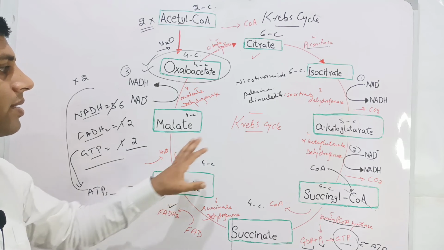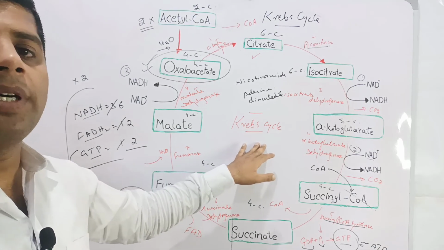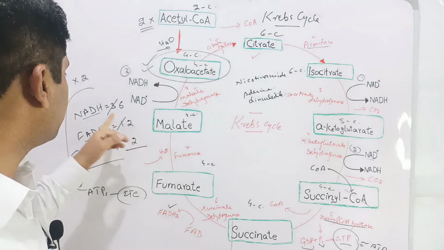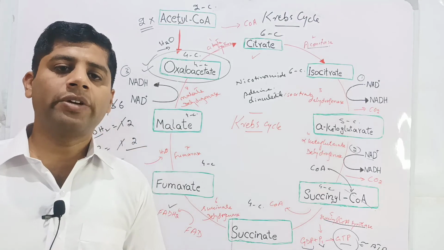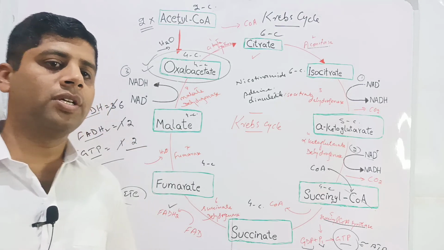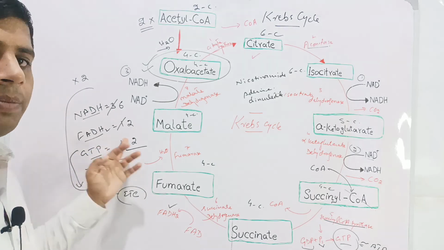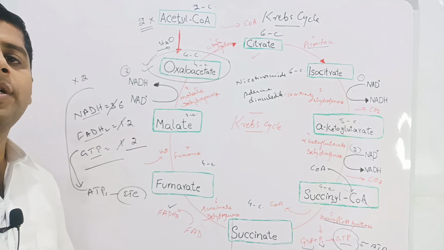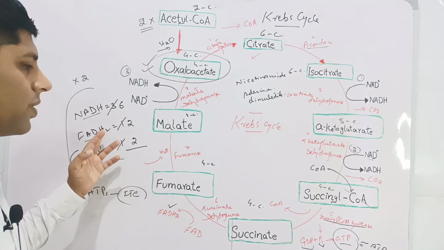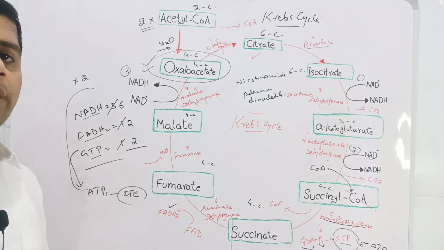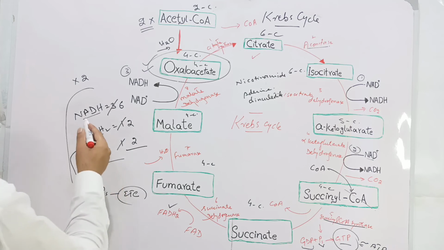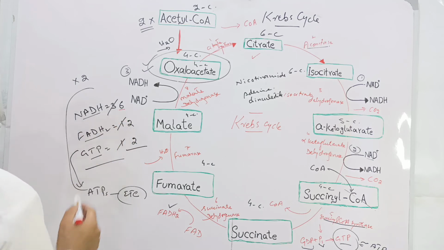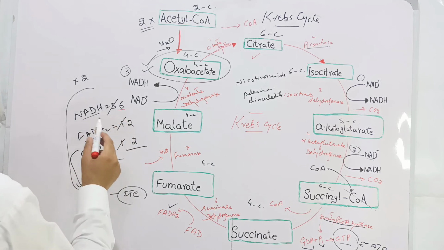Directly, the ATPs are not synthesized in the Krebs cycle, but indirectly the Krebs cycle synthesizes the molecules which have an enormous amount of energy, and these are converted into ATPs in the electron transport chain. If we analyze the ATPs which will be produced from these products of the Krebs cycle in the electron transport chain, then we can say that there are 6 NADH molecules and each NADH releases 3 ATPs.